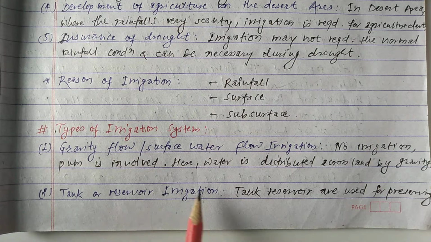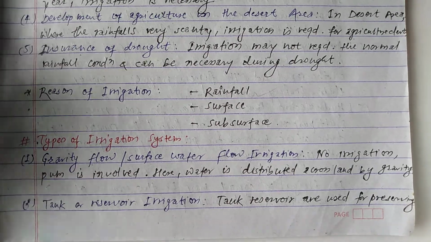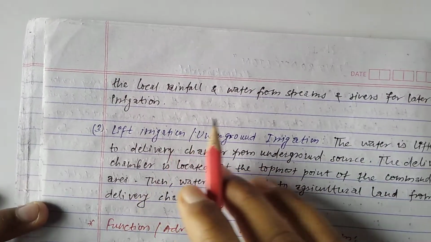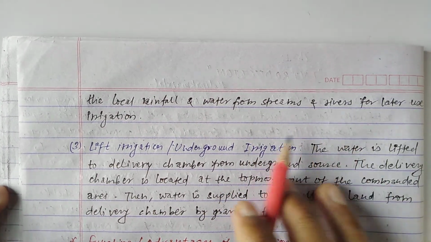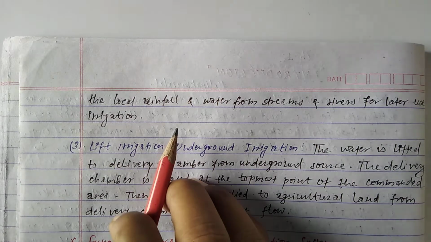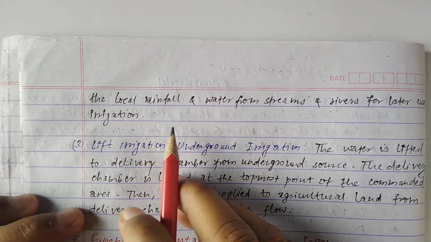In this irrigation we simply provide a tank or reservoir. Tanks and reservoirs are used for preserving the local rainfall and water from streams and rivers for later use in irrigation. So this is the tank or reservoir irrigation system.